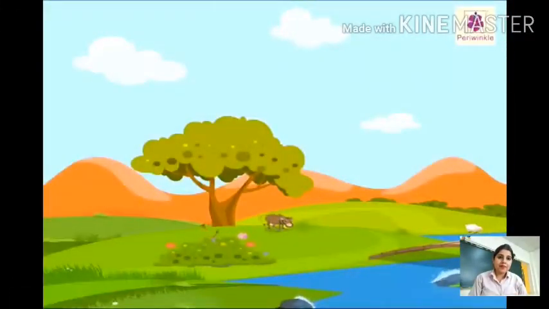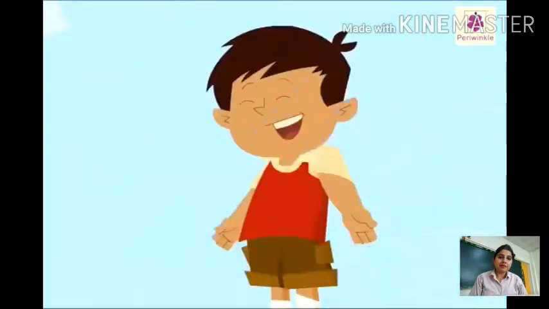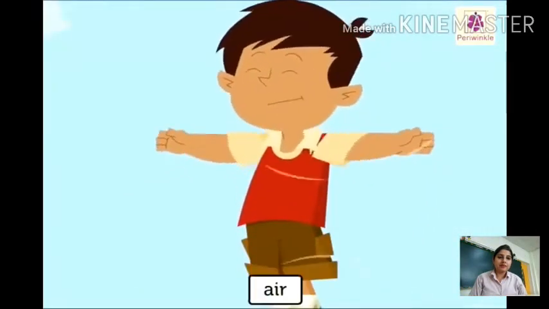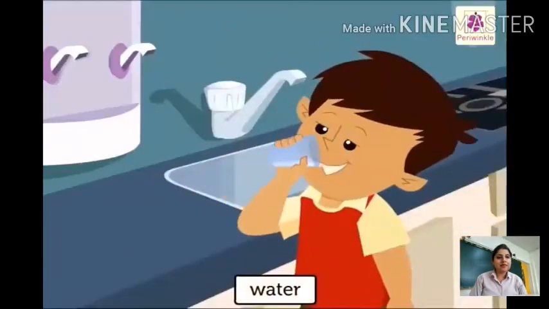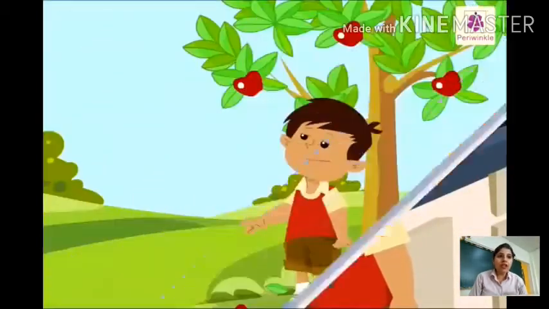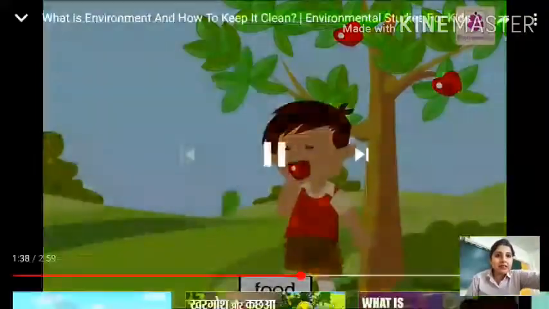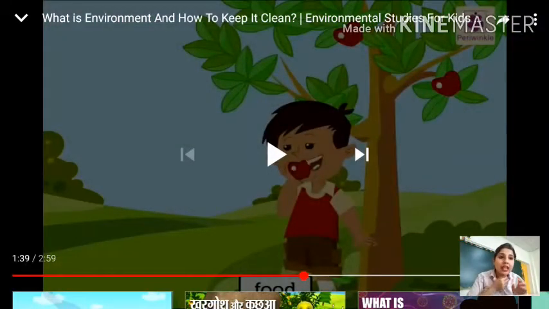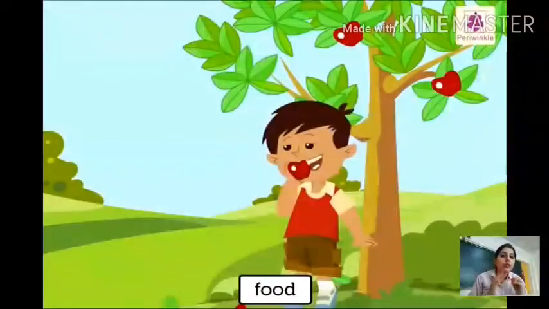Environment satisfies all our needs. It provides us with air that we breathe, water that we drink. Without water, life is not possible, and also without air, it is not possible to survive or to breathe in. If we only have water and air, can we survive? No, because for our growth, what do we need? Food. So that also we get from the environment.